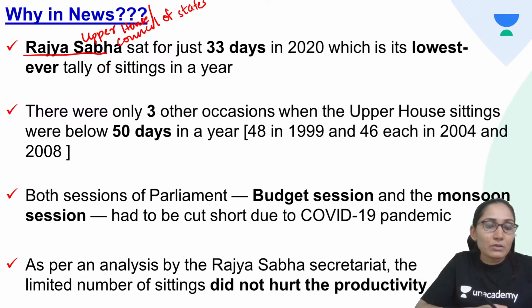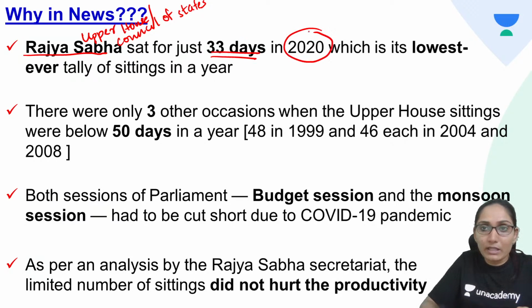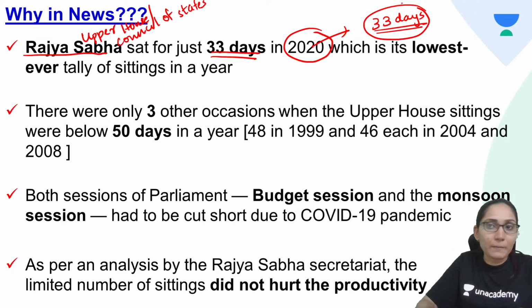So the Rajya Sabha, or the upper house or the council of states, sat for just 33 days in 2020, which is the lowest ever tally of sittings in a year. In the year 2020, there were only 33 days in which the members of Rajya Sabha met in the upper house. So this is the news, and this is the lowest ever sittings in a year. So this is the lowest ever, and there were discussions and debates regarding the productivity of the parliament.